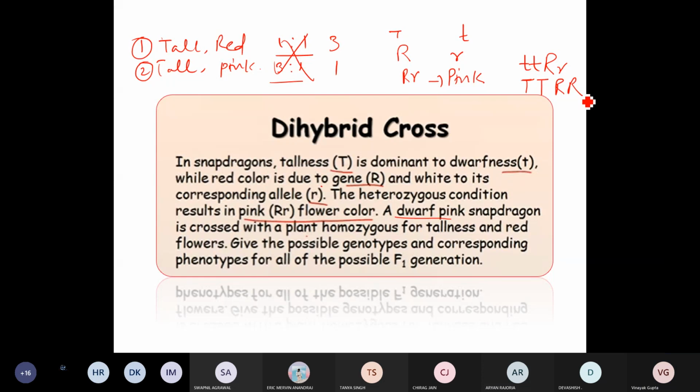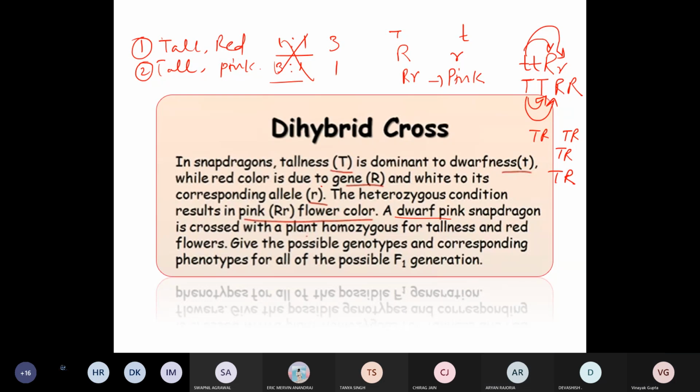Okay. Now can we make the gametes here? If you see, all the gametes are going to be the same. 4 types of gamete will be there, but all the gametes will be same. What about here? 2 gametes will be there. Small t, capital R, small t, small r.